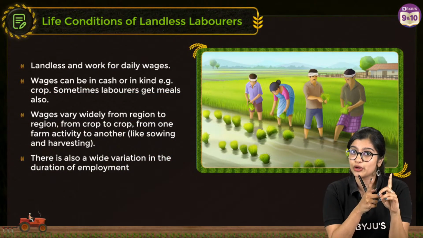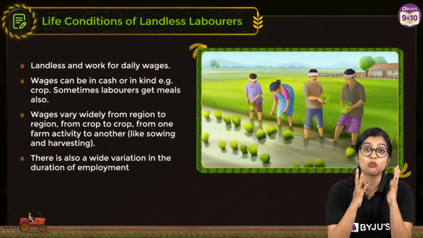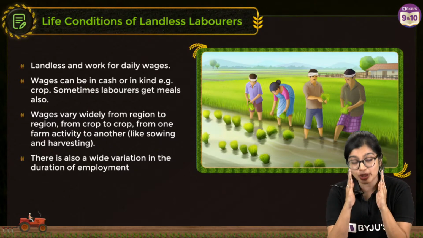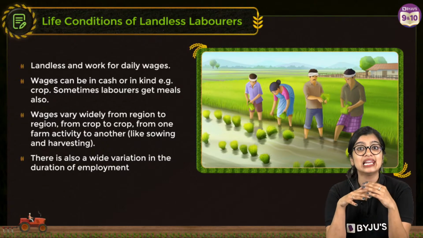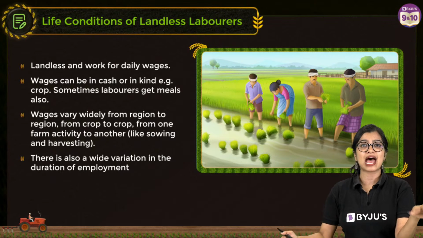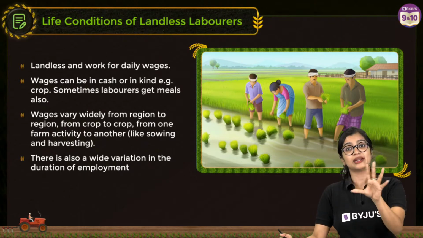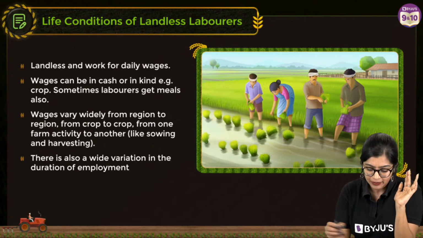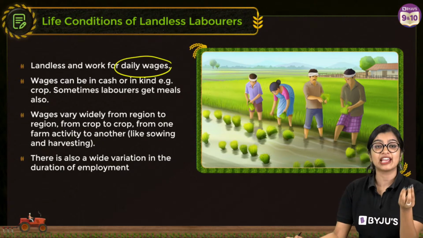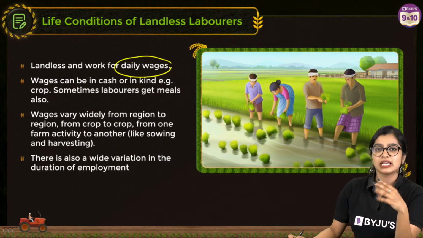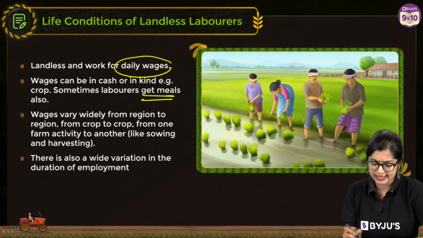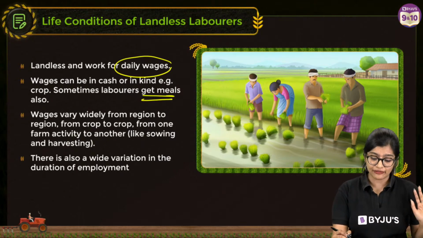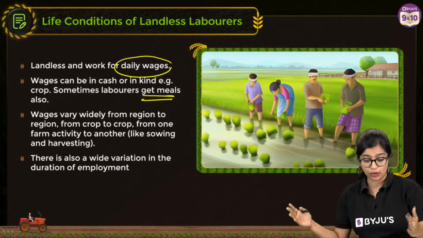Now remember I told you in the village of Palampur, around 150 families, one-third of the families do not have land. They are landless, which means if they don't have land, they can't practice agriculture. So they are dependent, or they are going to be laborers. They will work for daily wages. Now we may think that wages means how much money you are getting paid. But it could also be that these laborers get some meals also. This also differs from region to region, and with the type of crop as well.